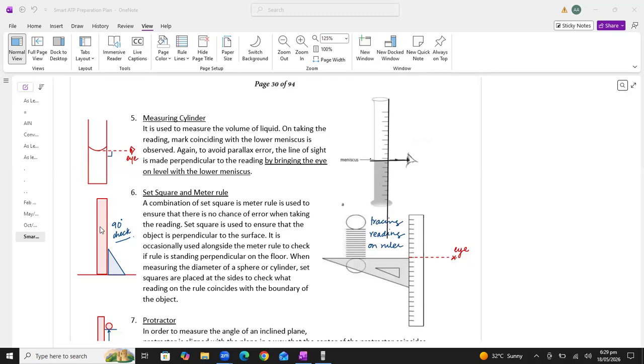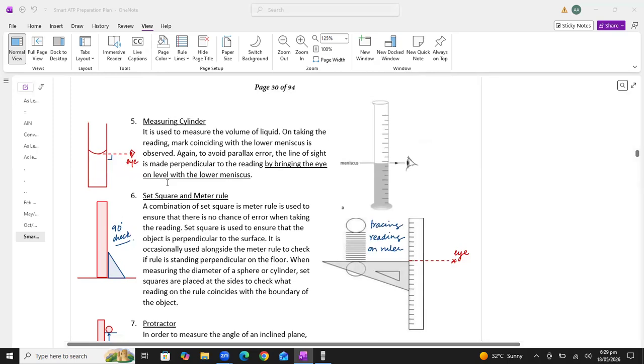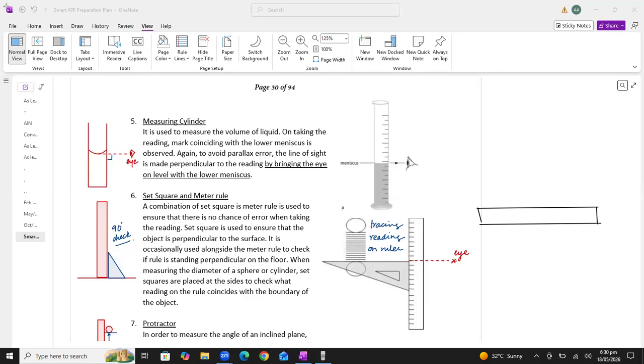Acha, one thing which I want to add here is how to use a set square. Mostly students do not understand what the purpose of a set square is. For example, students, if I am performing an experiment in which I have to keep the meter rule in the vertical position. All right, this is a bench. I have to keep the meter rule vertical like this, but I'm not sure whether the meter rule is exactly vertical or not, because sometimes the bench is not smooth, sometimes the bench is tilted. So these are all possible errors which can deviate the reading.